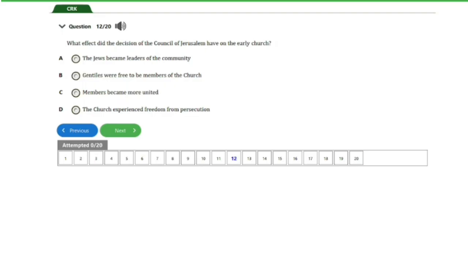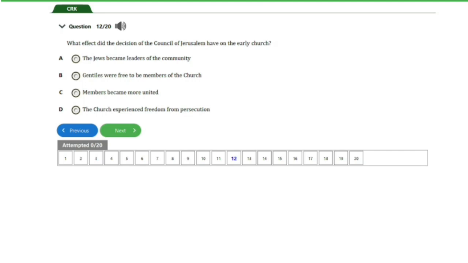We have A. The Jews became leaders of the community. B. Gentiles were free to be members of the church. C. Members became more united. D. The church experienced freedom from persecution. So guys, the answer to this question is option C here. Members became more united. And that is for this question.